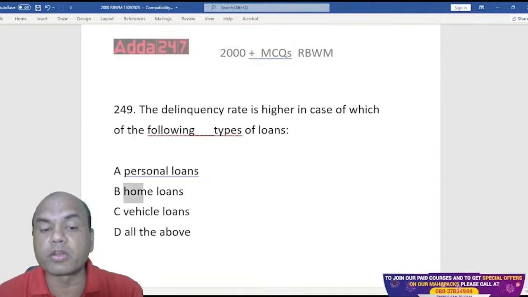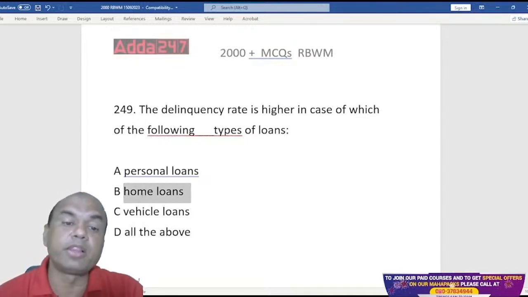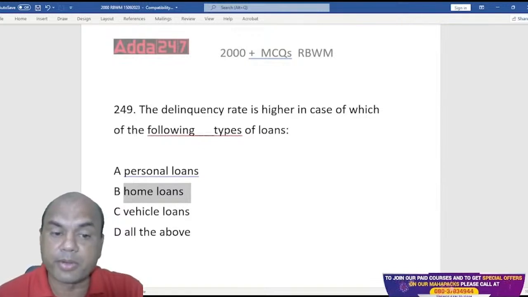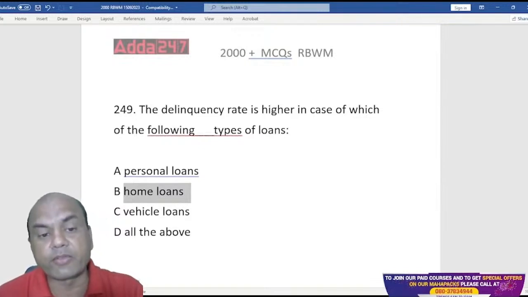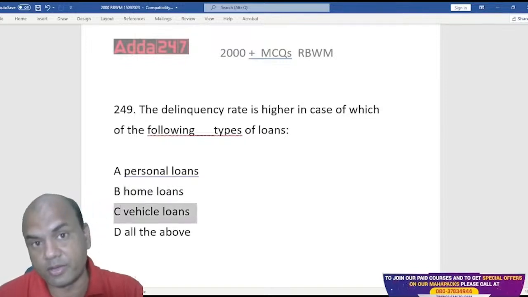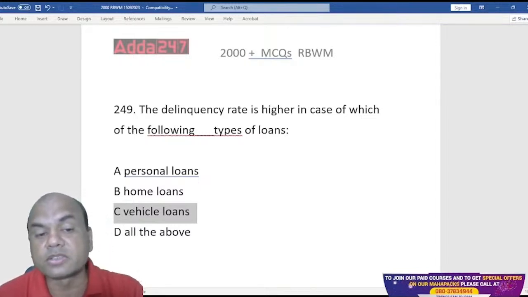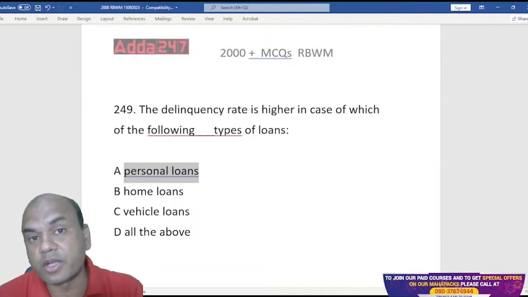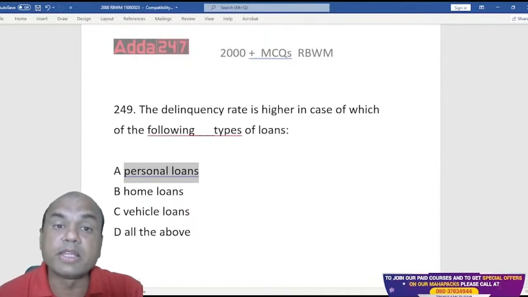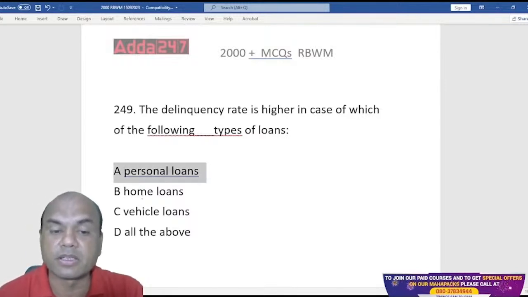In a home loan, the borrower will be afraid. If the borrower doesn't pay the EMI, the bank will sell off the property, as this property is mortgaged to the bank. In a vehicle loan also, the borrower will be afraid that if he or she does not pay the EMI, the bank will sell off the vehicle. But in personal loans, there is no security, so the borrower will be least afraid. Therefore, the delinquency rate or the failure rate of personal loans is much, much higher.